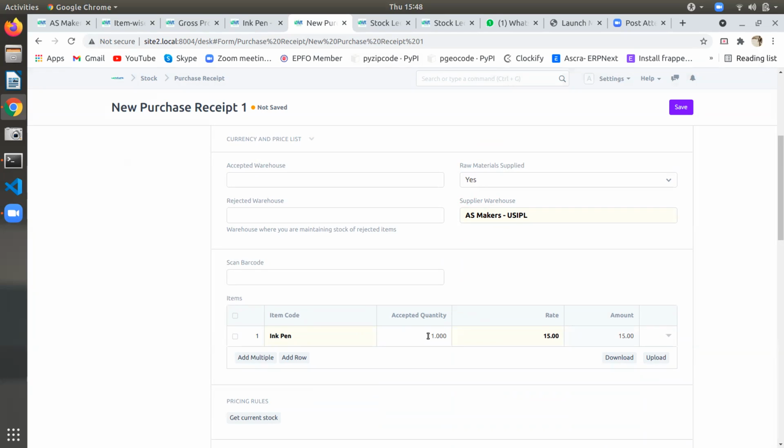Suppose he can't assemble, one item is faulty. So he can't send all the fully assembled items. Okay. Suppose 10 is the asked quantity. So one is faulty, so he doesn't assemble it. He returns only 9. Okay. So how do you enter that in the system? He will return the items, but he will say that one material is defective from our side.